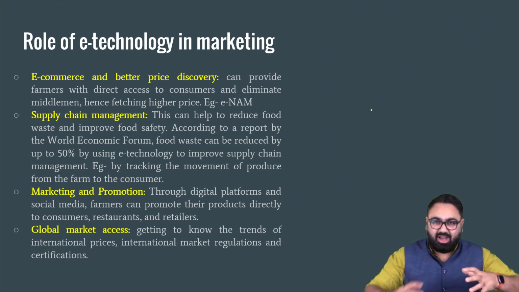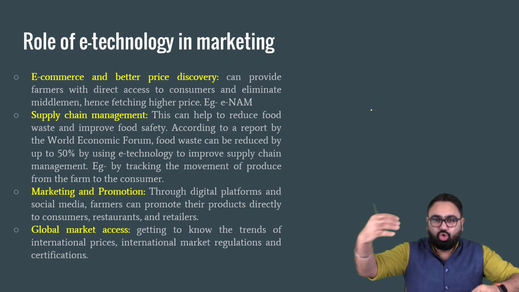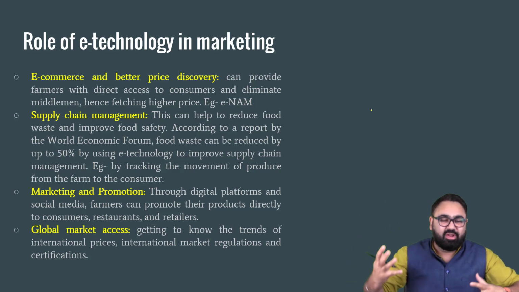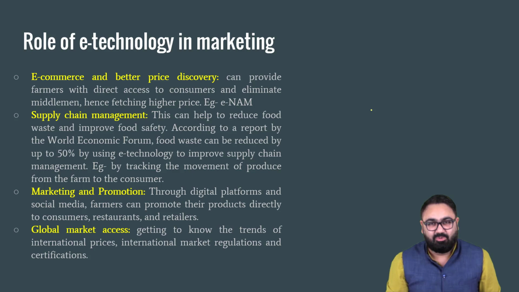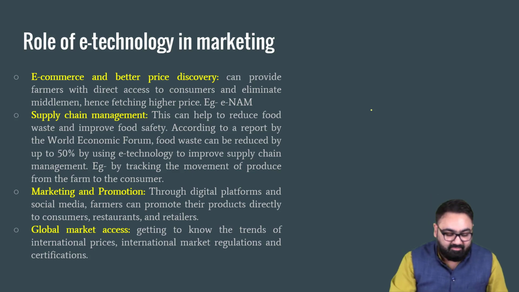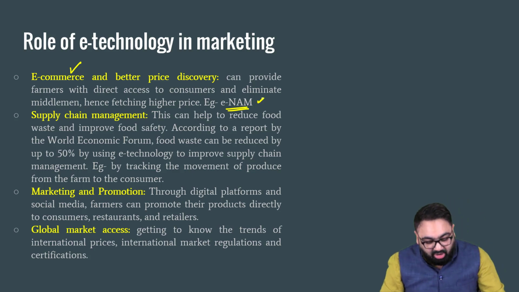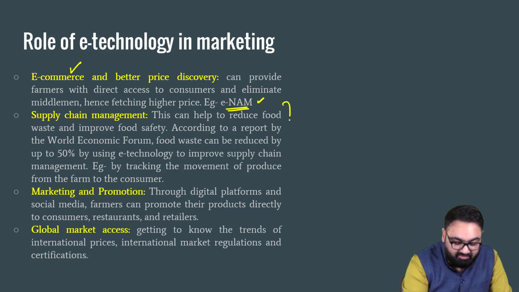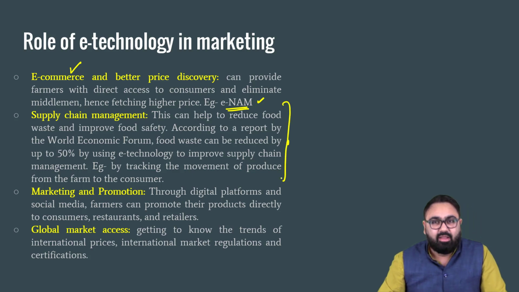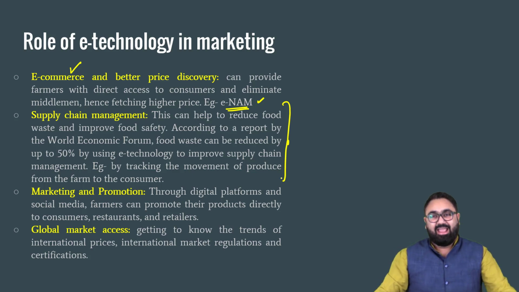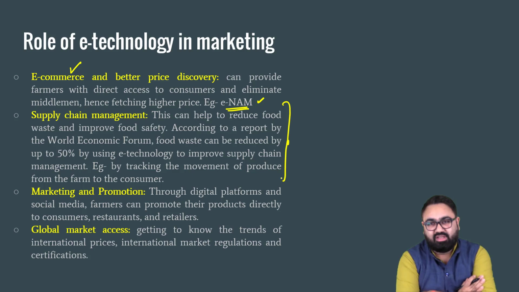Basically, it will be about connecting the farmers to the buyers as quickly and as efficiently as possible. How can that happen? With the help of e-commerce, with the help of markets, electronic versions of the agricultural markets. It can also be with the help of supply chain management. In India and around the world, the absence of cold chains has led to a lot of food waste.